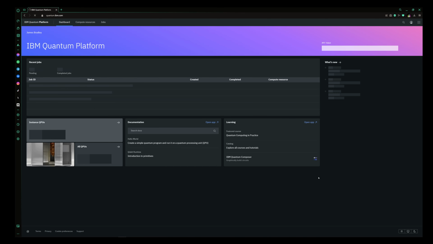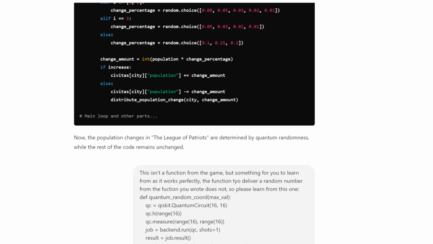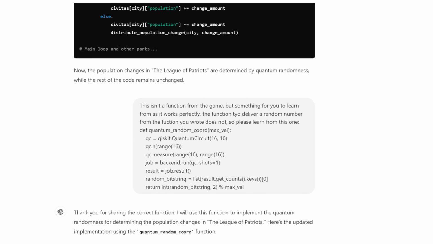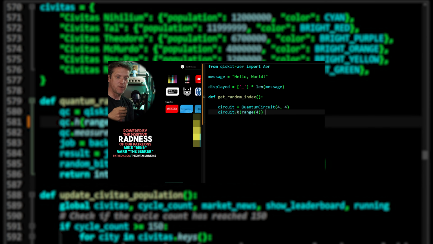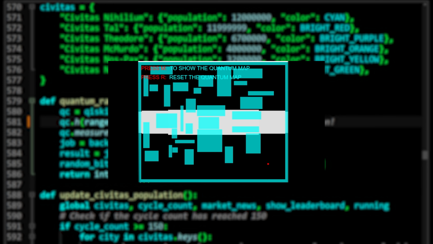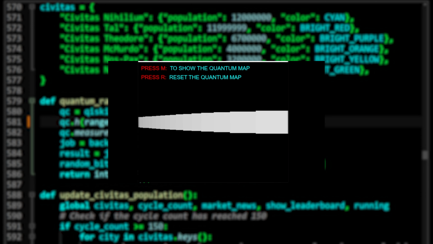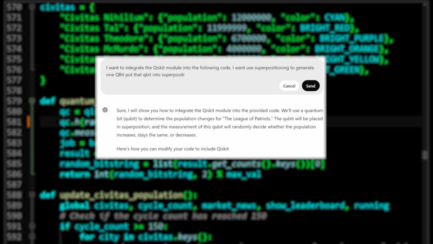Once I got the audio working, it was time to incorporate the quantum computing aspect of the game by importing the IBM Qiskit module and initializing the Aer quantum computer simulator. If you've seen my previous videos, you would have seen that the most relevant aspect of the quantum computer for a game would be the pure random numbers generated by quantum superposition. So I simply used the module from my previous experiments and implemented these into the code with a little help from AI.